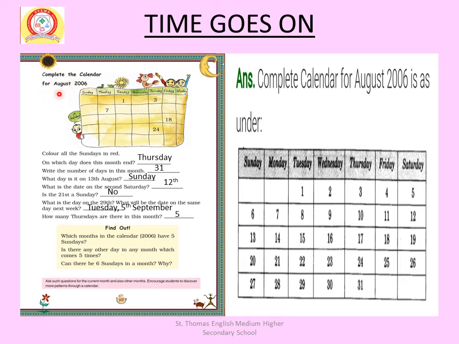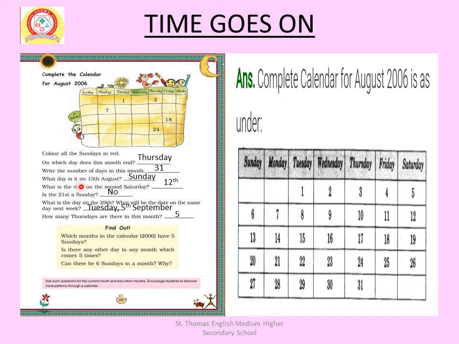Complete the calendar for August 2006. Answer: the complete calendar for August 2006 is as under. Now color all the Sundays in red. That means 6, 13, 20 and 27. Color these all in red. Now question: on which day does this month end? Thursday. Then write the number of days in this month: 31.